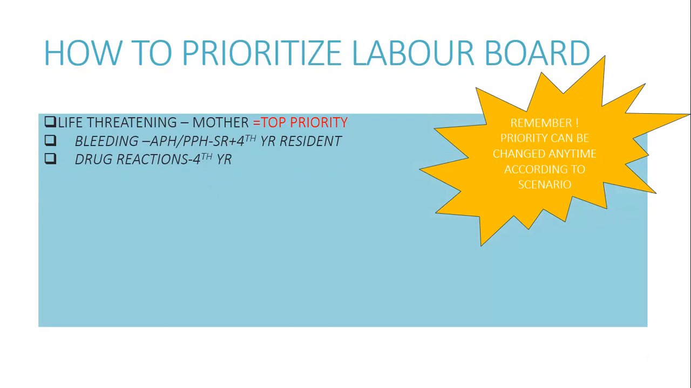It includes bleeding, antepartum hemorrhage, postpartum hemorrhage, or any drug reaction, anaphylaxis. Then the second priority after a life-threatening bleeding or drug reaction includes eclampsia, and it can be dealt with by the second most senior resident, either the fourth year or the third year available.